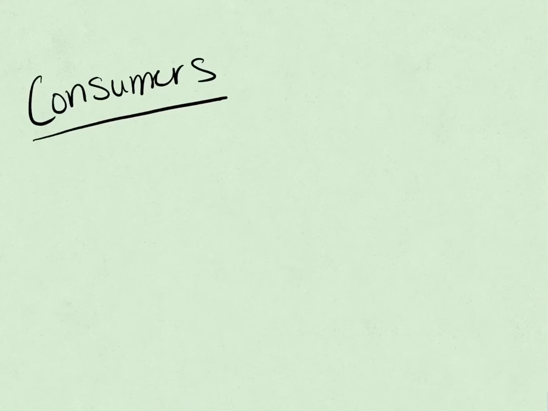Let's talk about consumers and what they are, in the sense that consumers don't actually make their own energy. So, how did they get their energy? Well, obviously, they get their energy from feeding off of other organisms, such as animals or plants. Consumers are also known as heterotrophs. There's a more scientific name that's associated with it. Heterotroph.